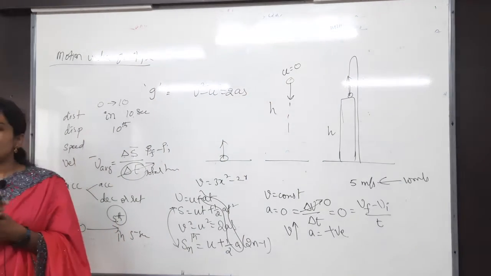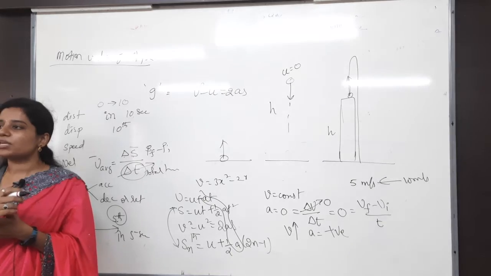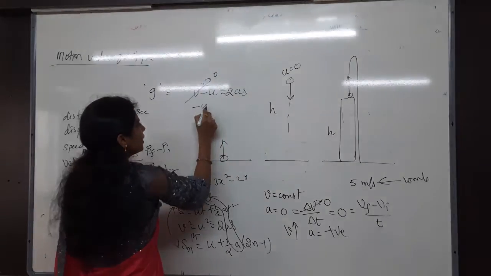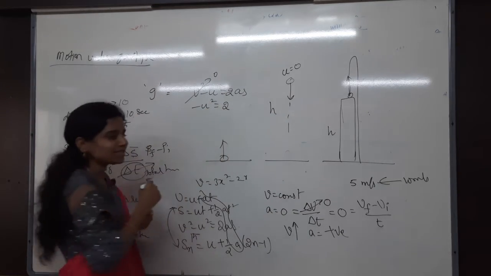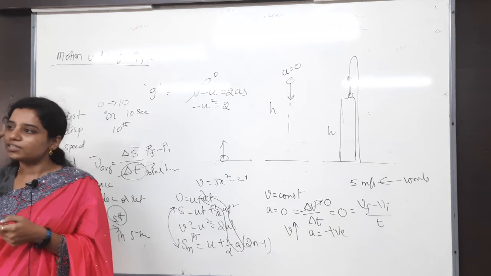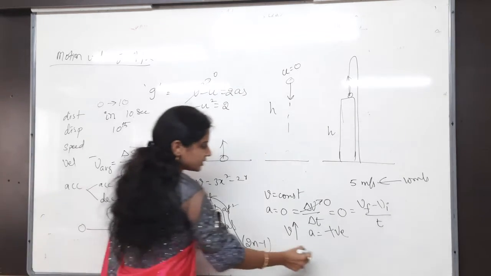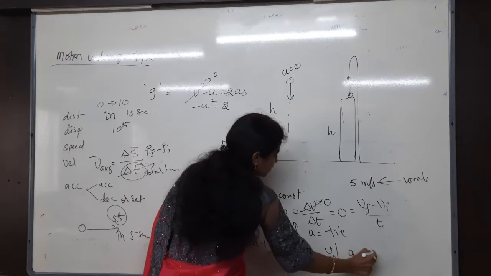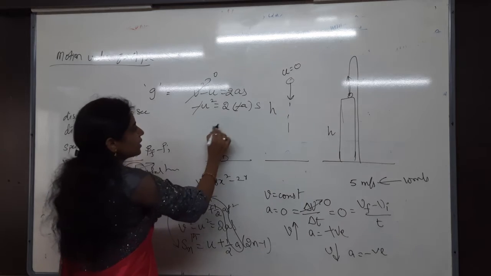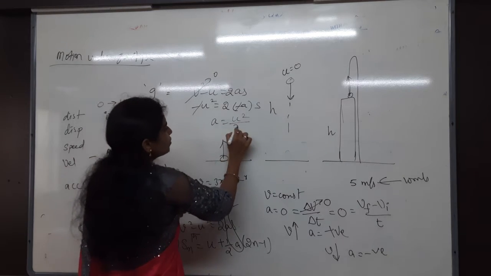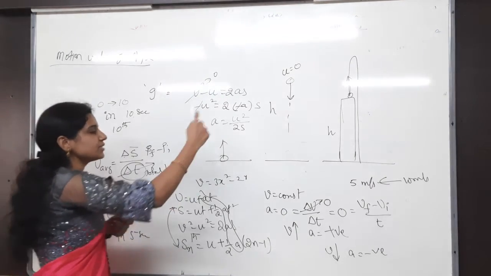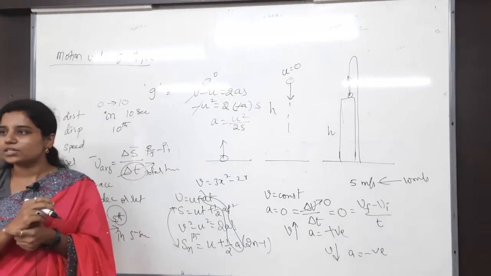I said the body is coming to rest. Coming to rest nothing but final velocity is how much? 0. So finally 0. Then minus U square is equals to 2 into acceleration or retardation? Coming to rest nothing but speed is decreasing or increasing? Decreasing. Whenever the speed is decreasing, acceleration is negative. So minus A into S. Minus minus gets cancelled. A is equals to U square by 2S. That is how you find the acceleration, or it might be the displacement also. Anything they might ask.